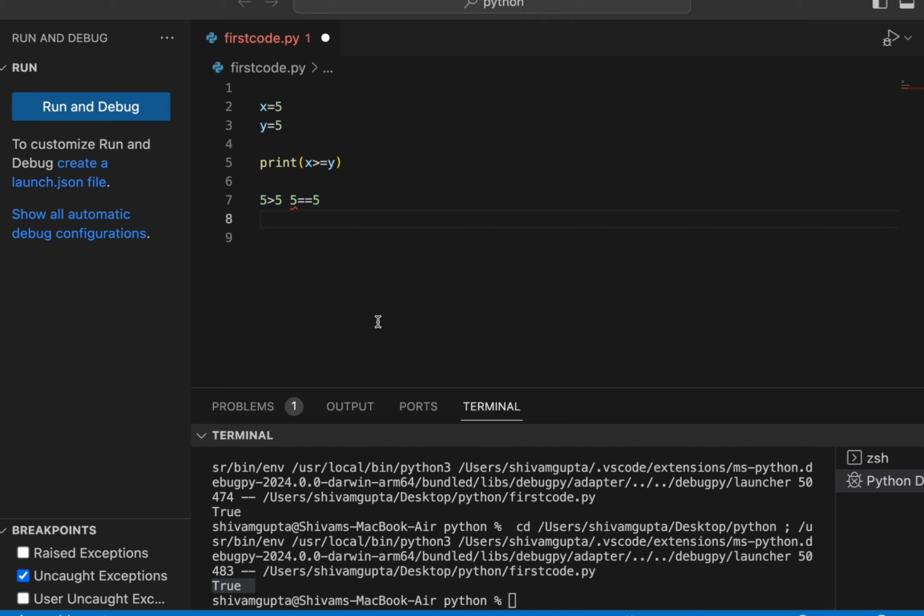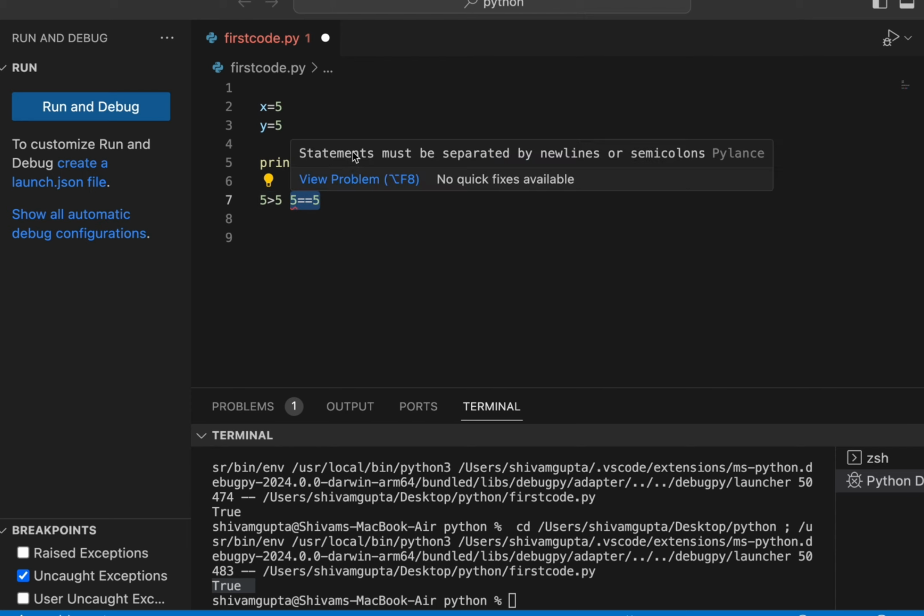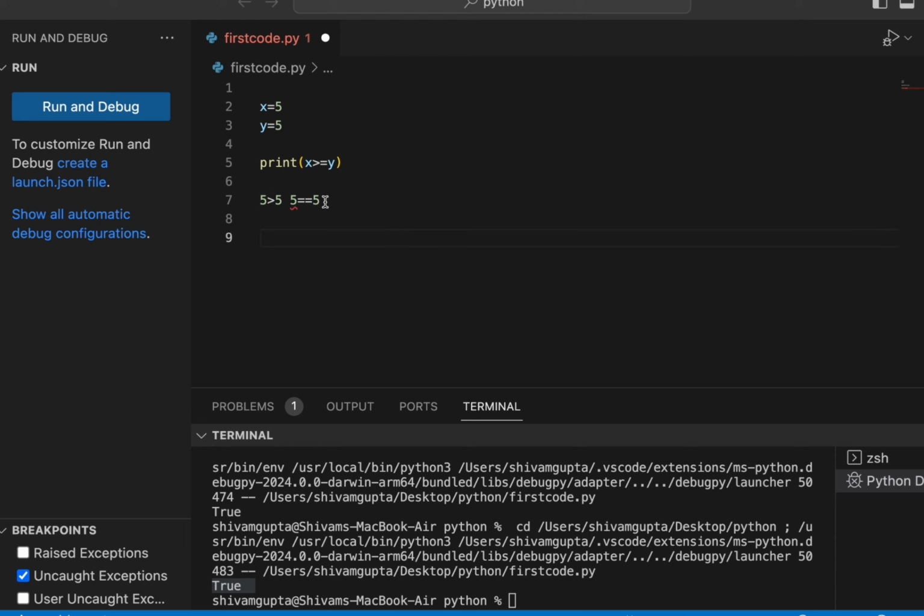I think you are getting that it is an or case. If the first case is false, then the second must be true to print true. And if both cases are false, like if I pass 10 over here and print the output, it will show false, because both cases are false.